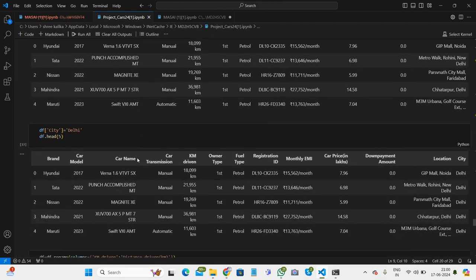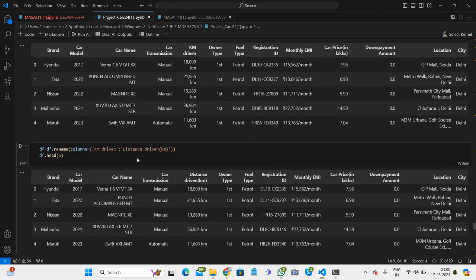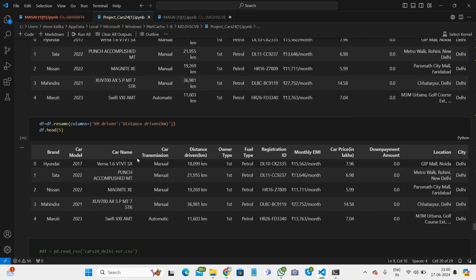After that we add one column whose name is city and is equal to Delhi. Here you can see the city column showing all the cities. After that we also change the name of kilometer driven to distance driven kilometer. After changing the name, you can see the changed name here.